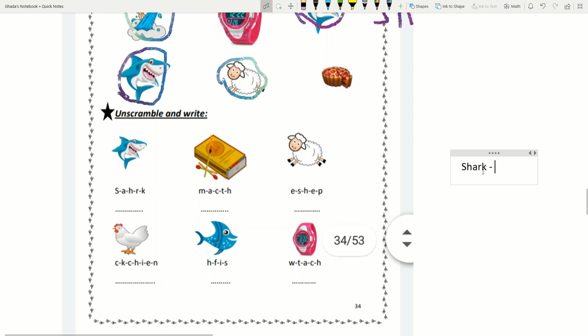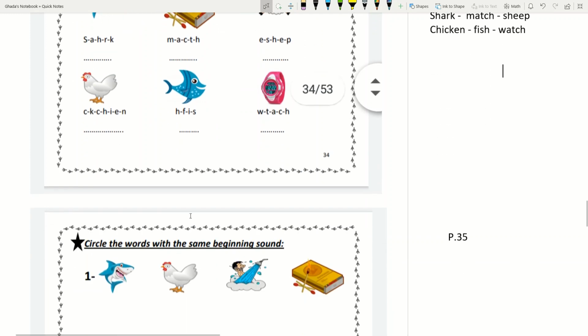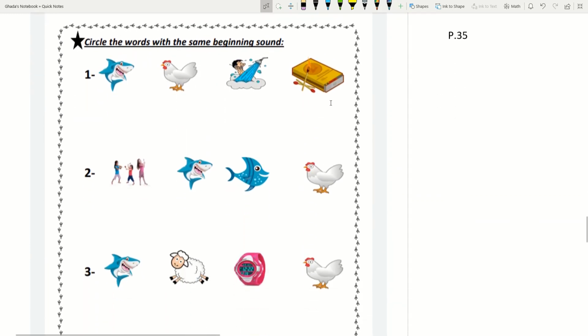Now I want you to pause the video and complete this exercise, and then come back to see if it's right or wrong, okay? Here we have the right answers for this exercise. Okay, now let's move to page 35. Circle the words with the same beginning sound as we said before, okay?